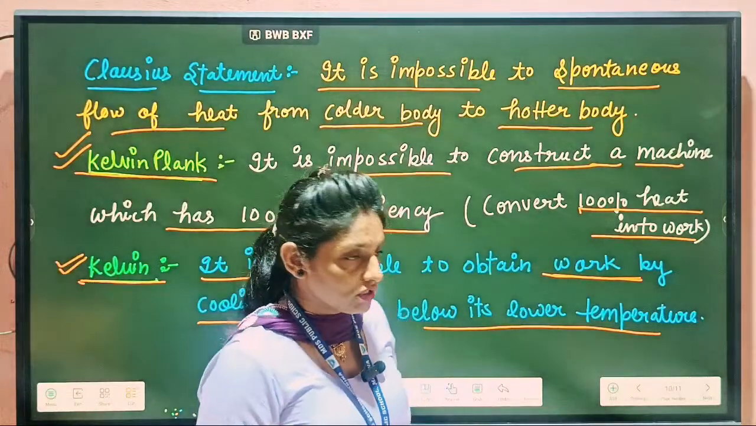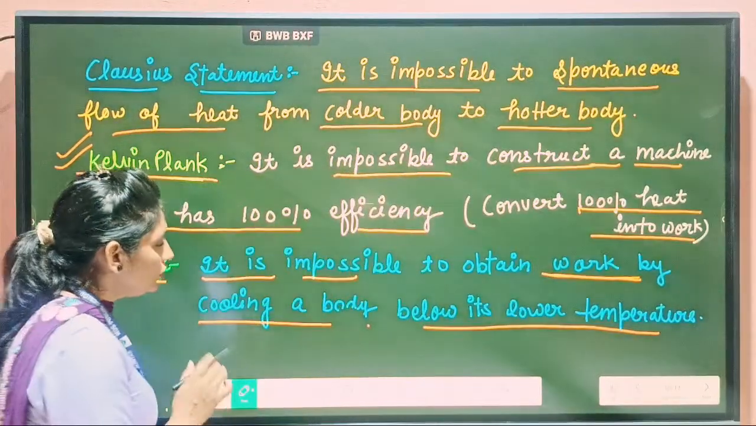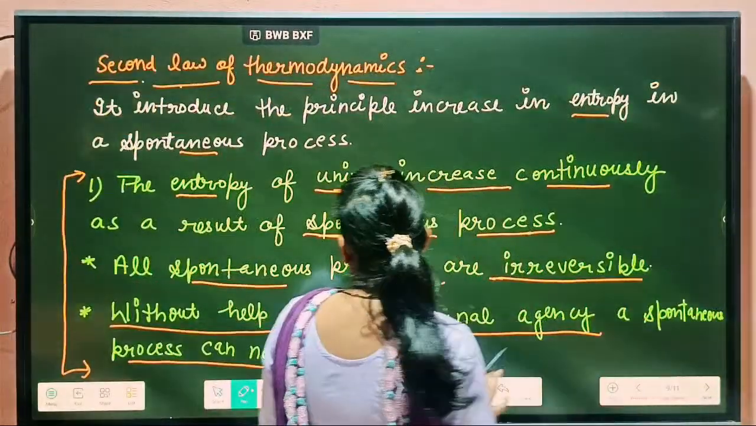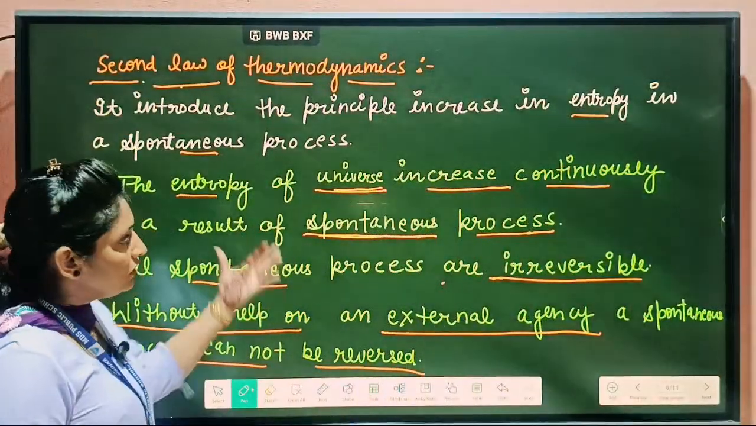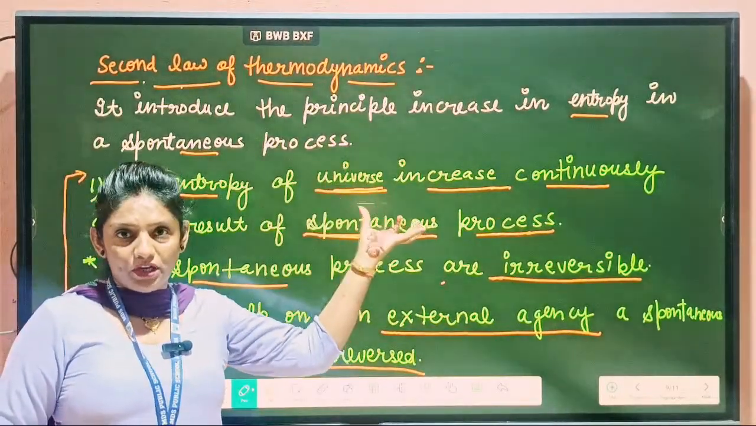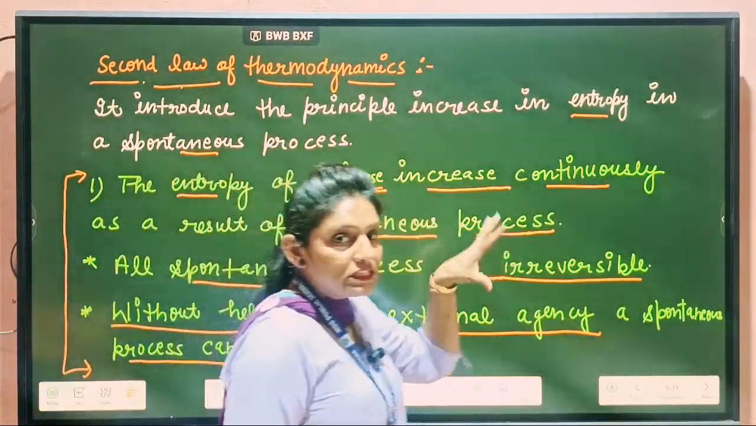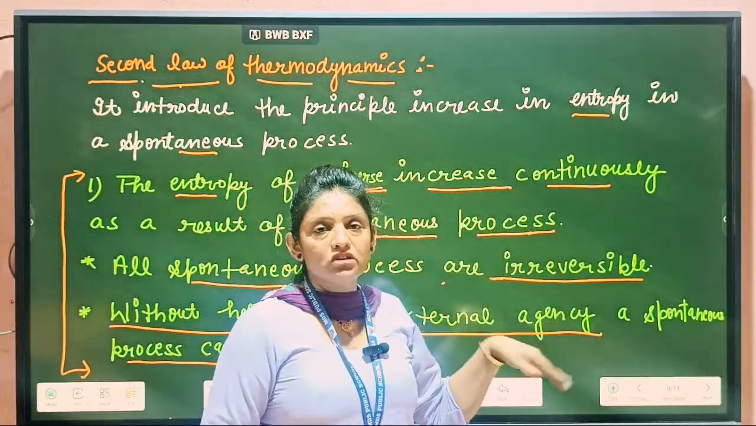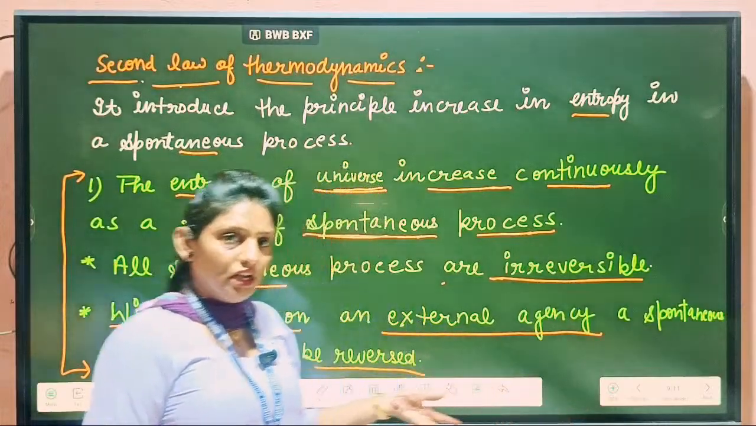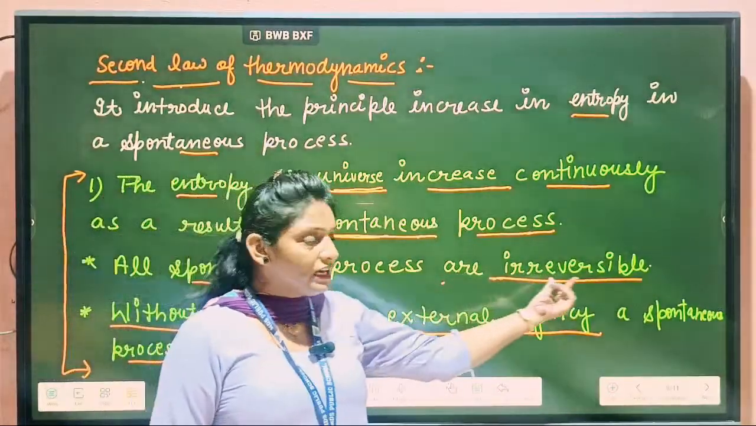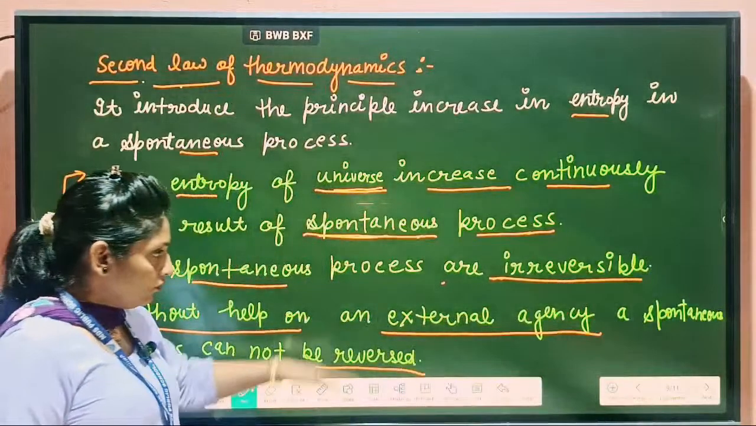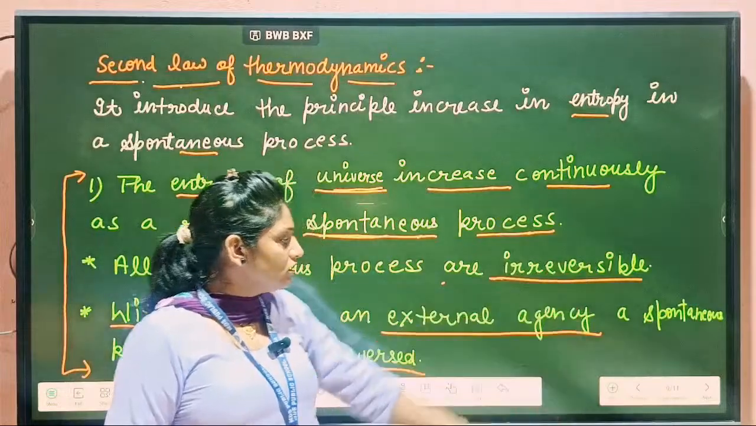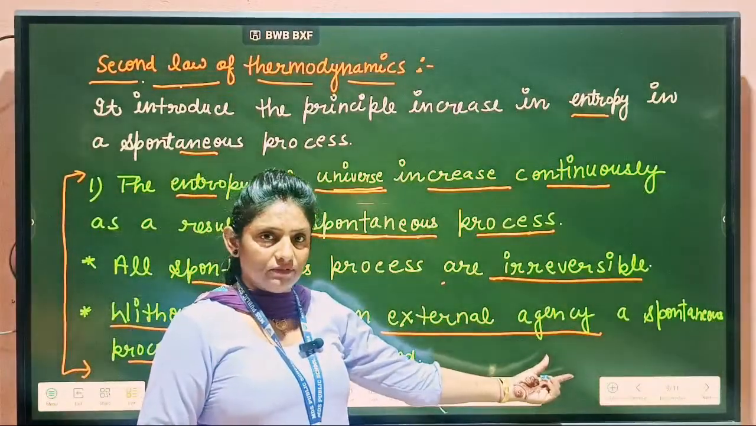It is impossible. Okay students, so this is all about the second law of thermodynamics. The second law of thermodynamics is based on entropy. It means the entropy of the universe is continuously increasing in the case of a spontaneous process. All spontaneous processes are irreversible. What does it mean? They cannot be reversed without any external agency.